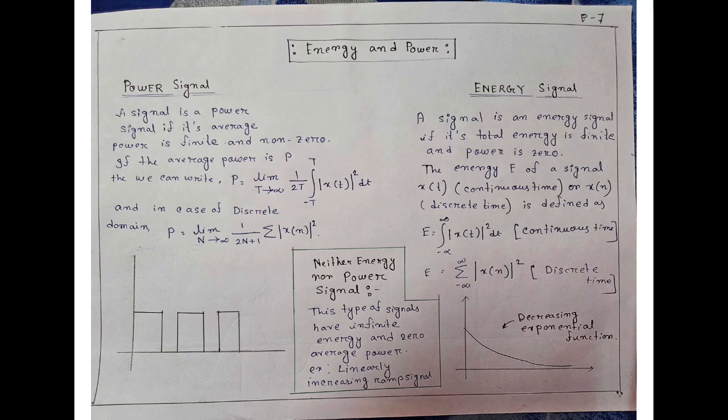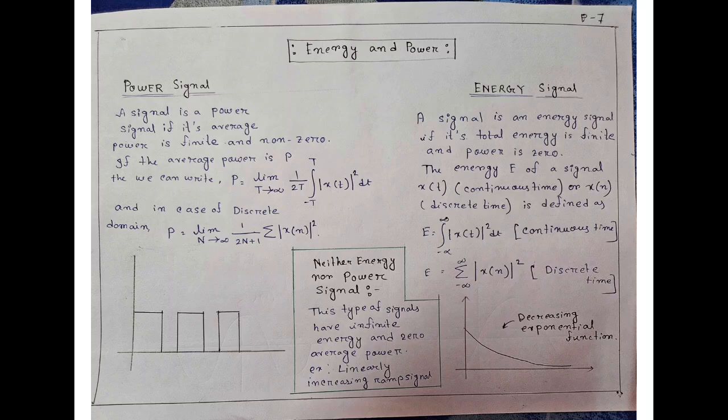And the next one is energy signal. A signal is an energy signal if its total energy is finite and power is zero. The energy E of signal x(t) for continuous time or x(n) for discrete time is defined as E equals integration of |x(t)|^2 dt for continuous time, and for discrete domain it is E equals summation from minus infinity to plus infinity of |x(n)|^2 for discrete time. There is also a graph for energy signal.